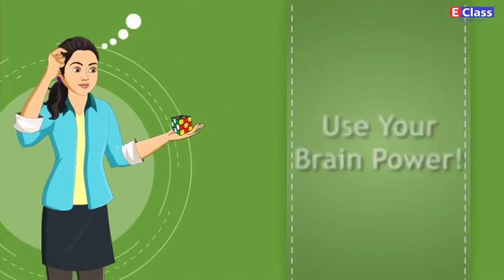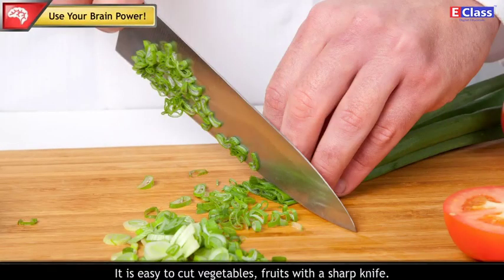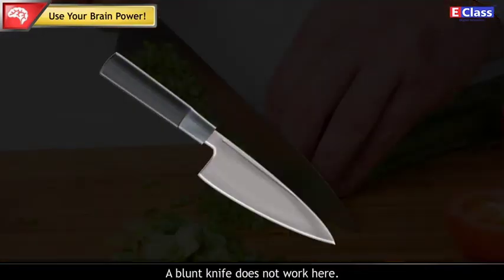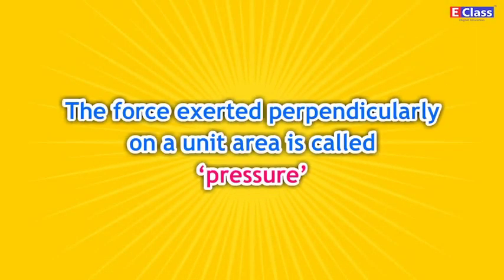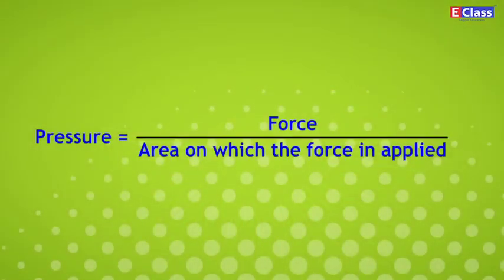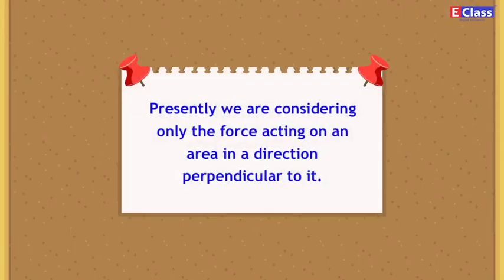Use your brain power. It is easy to cut vegetables and fruits with a sharp knife. A blunt knife does not work here. Why does this happen? The force exerted perpendicularly on a unit area is called pressure. Pressure is equal to force upon the area on which the force is applied. Presently, we are considering only the force acting on an area in a direction perpendicular to it.